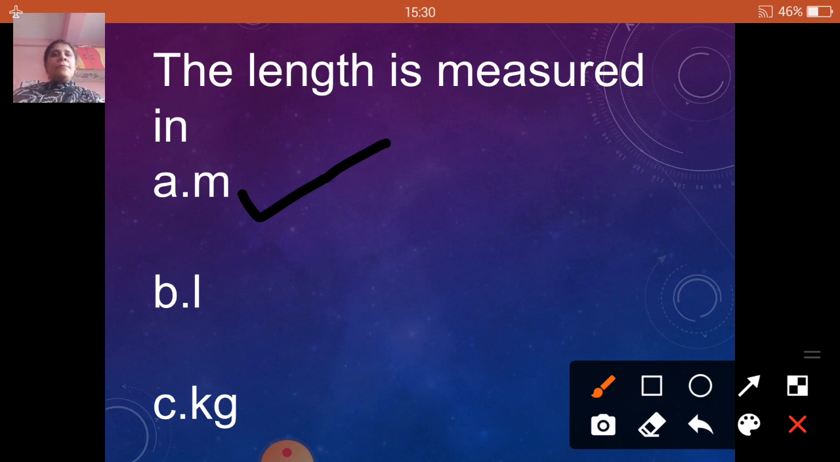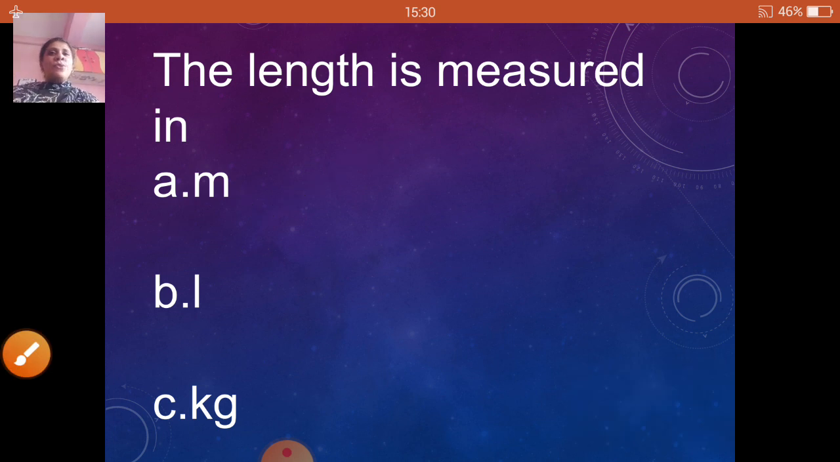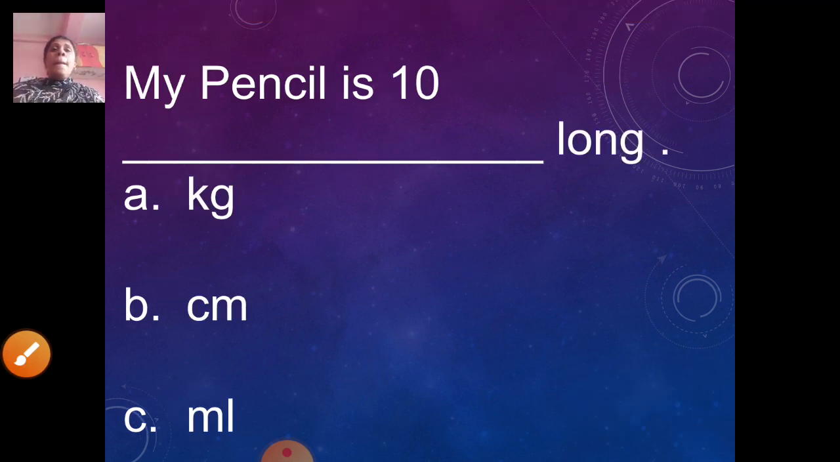The length is measured in meters. Correct. Now let us move to the next. My pencil is 10 dash long. I repeat the question. My pencil is 10 dash long.